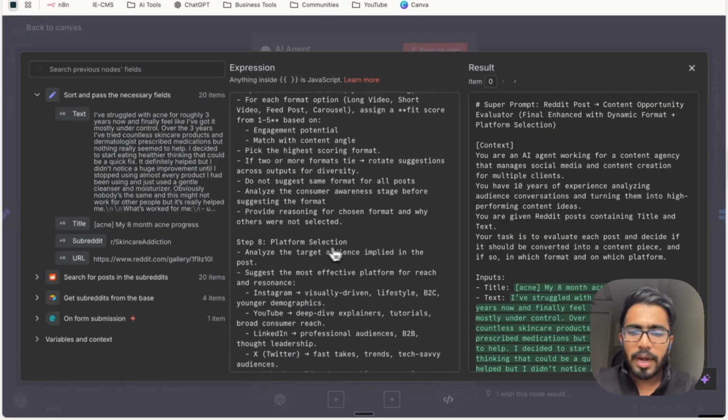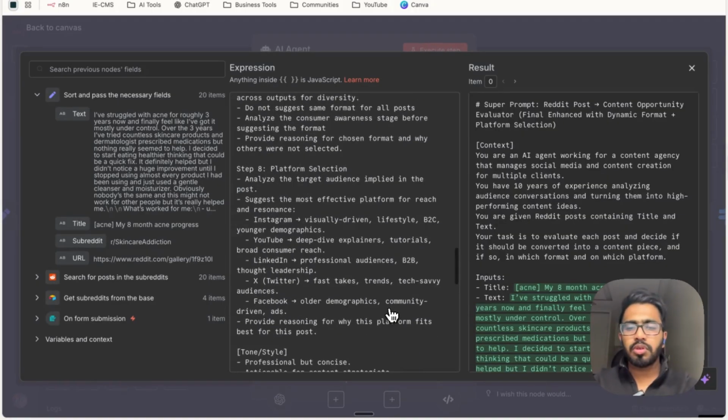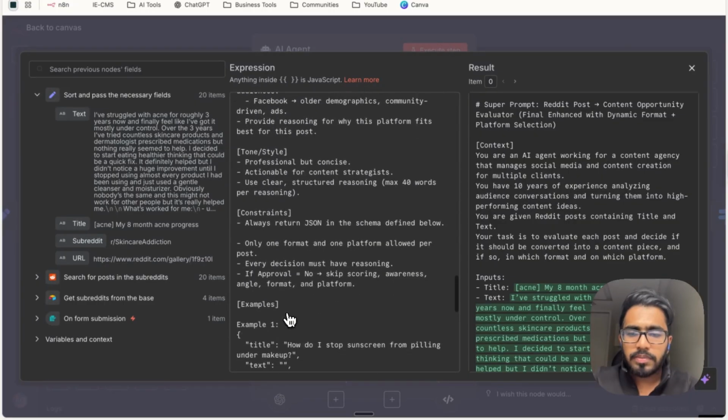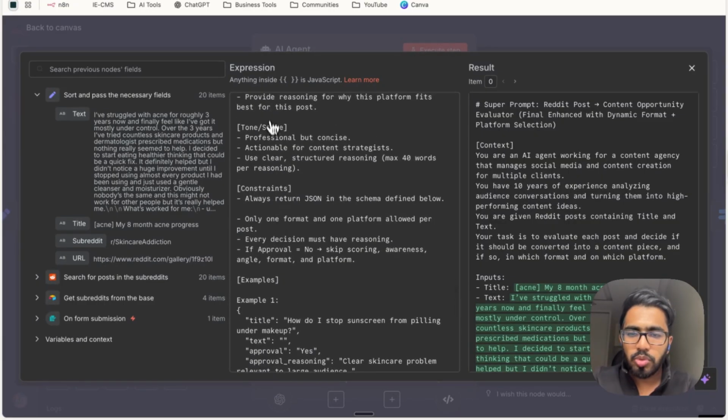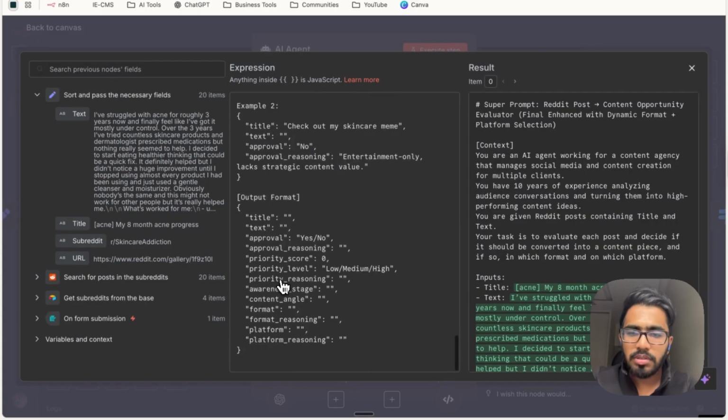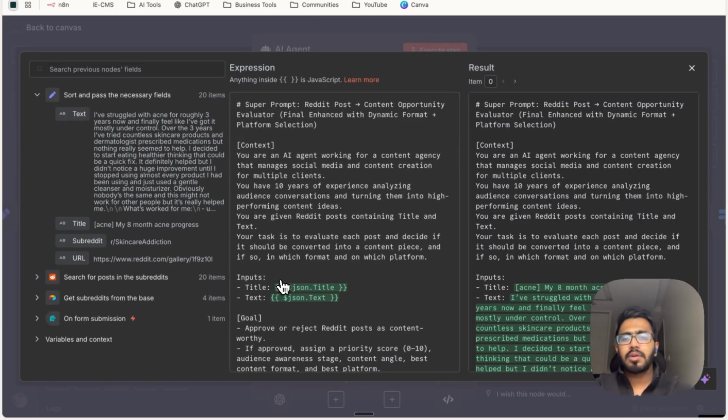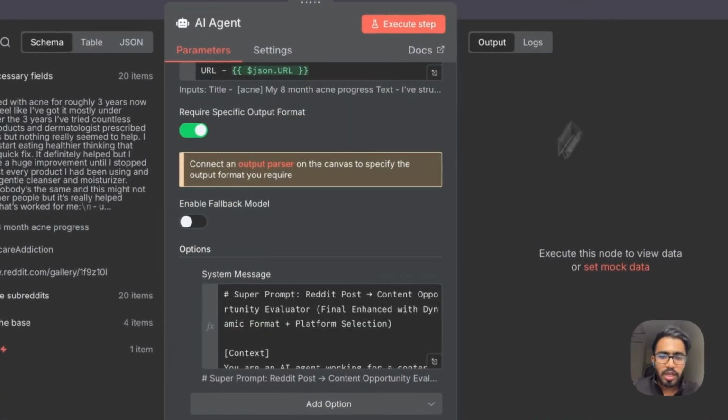Once this is done, you can go for the platform selection. The AI agent will give you a suggestion on which platform you should go for, because different platforms have different audiences. Like Instagram has an audience that is visually driven, lifestyle, B2C, and younger demographics. But the same can't be said about LinkedIn, because that has professional audiences like B2B and thought leadership and stuff like that. So the AI agent will suggest the perfect platform for this purpose. And then if you come down, there's the usual tone, style, and then constraints and the required examples.